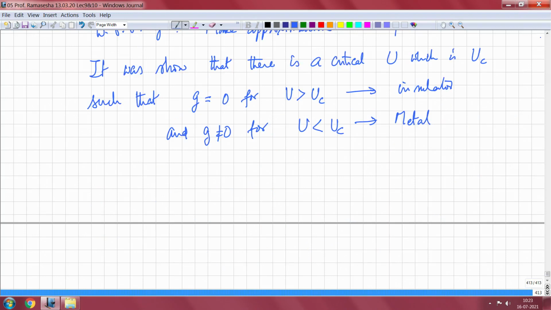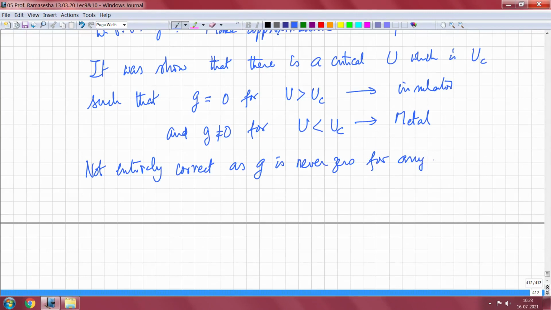But this has to be taken with a pinch of salt, because it is not entirely correct, as g is never 0 for any finite U and any small t by U, which means that you always have doubly occupied sites, and that is the reason why you will have an antiferromagnetic interaction.